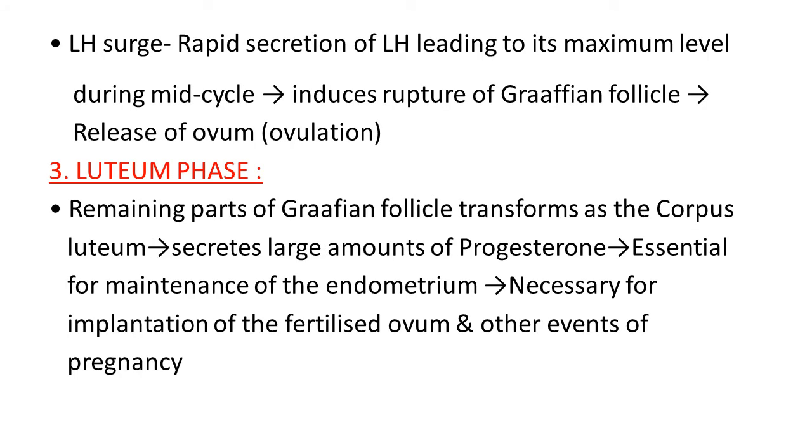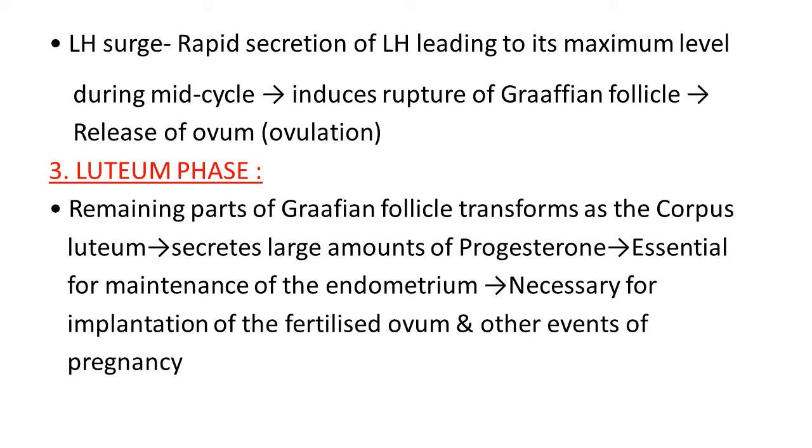LH surge, this term is important here. Actually it is rapid secretion of LH leading to its maximum level during the middle of the cycle, which induces rupture of the Graafian follicle and release of the ovum. This process is actually known as the ovulation process. So that is the result of the second, follicular phase of this cycle. The ovulation process takes place and the ovum is released. The second phase is followed by the luteal phase, which is the third phase of the menstrual cycle.